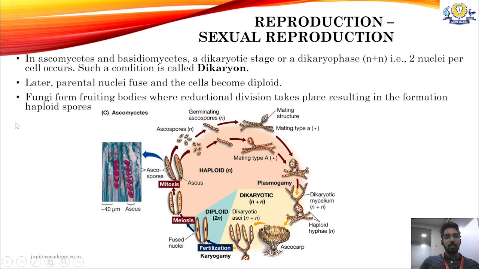Later the parental nuclei fuse and the cells become diploid. Fungi form fruiting bodies where reductional division takes place, resulting in the formation of haploid spores. So this dikaryotic phase is seen in the fruiting bodies of ascomycetes as well as basidiomycetes. So when the question comes, what is the ploidy of mushroom, it is dikaryotic phase, n plus n, not 2n, not n, but n plus n.